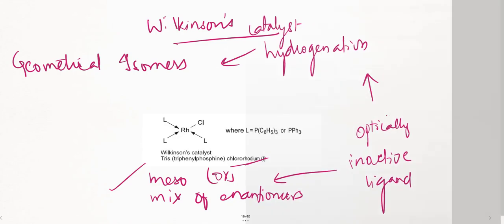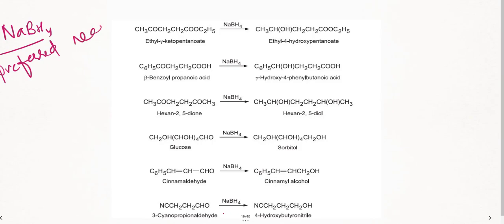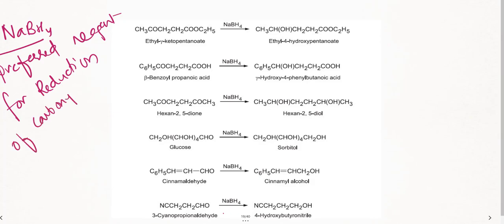Next thing. Now I'm going to take you to a reagent, that is sodium borohydride. Very nice. So what is the specialty of sodium borohydride? It is a very important preferred reagent for carbonyl compounds. It acts as a reducing agent, that is, it helps in reduction. Reduction of carbonyl groups, carbonyl compounds.